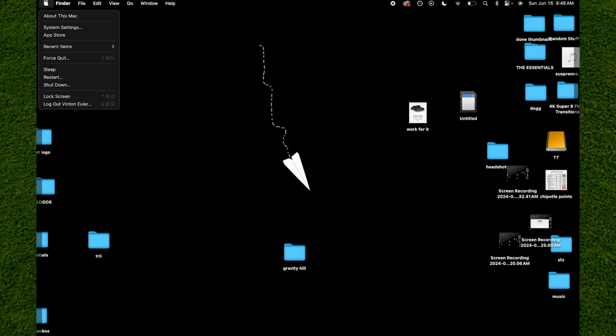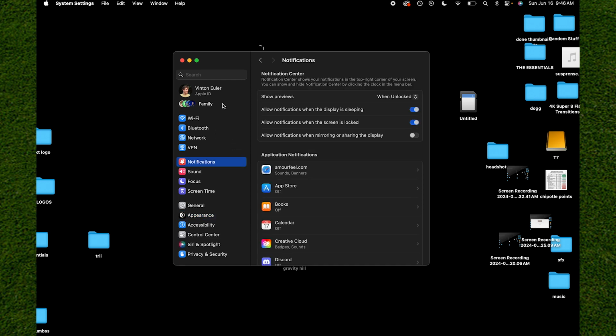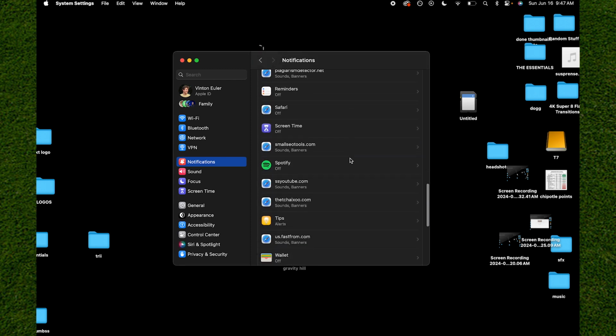From here, all you need to do is go to System Settings, click on that. It'll bring you to this pop-up panel like so, where all we want to do to actually turn off all these annoying notifications is you can either click on the notifications option, or from here you want to scroll down and you can actually find the app that you want to turn off notifications for.